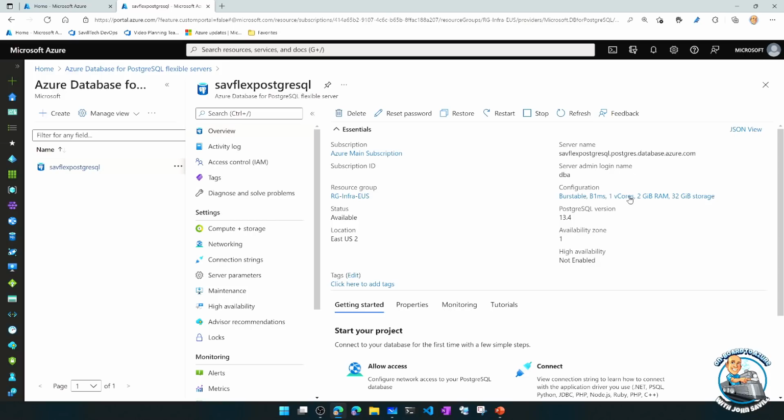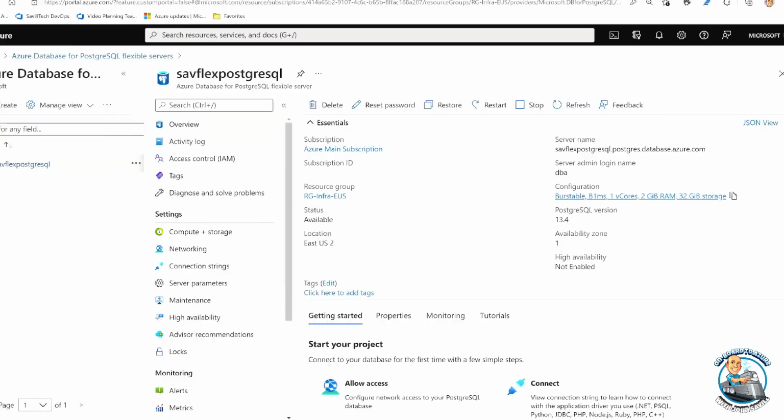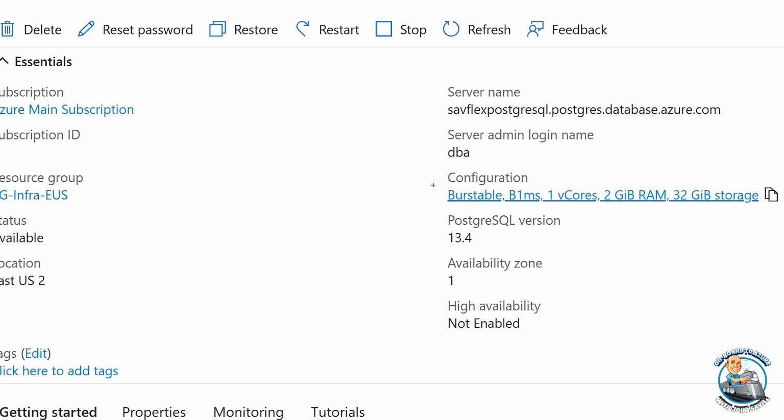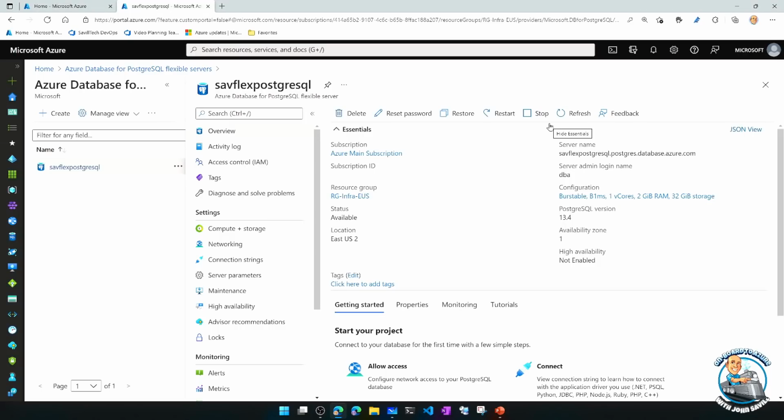Hey, how are you going to use this? And here you can see I picked this idea of, hey, I'd said it's development, so it's giving me a really super cheap option. And notice also I can stop these. So for up to 30 days, I can basically stop paying the compute charge.